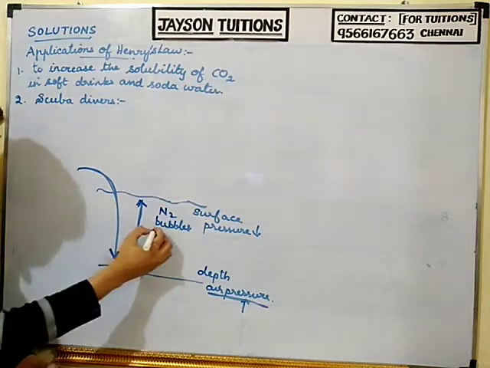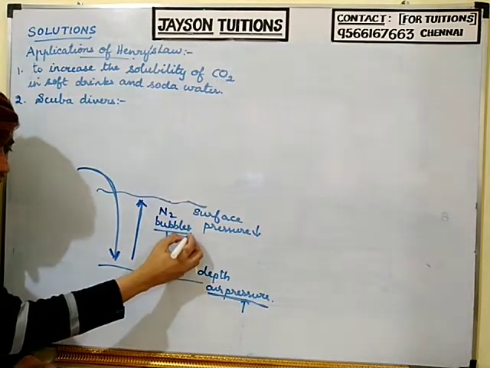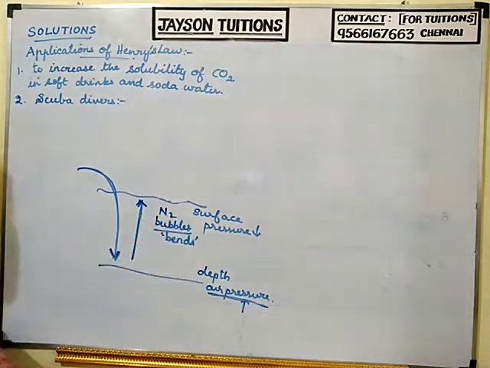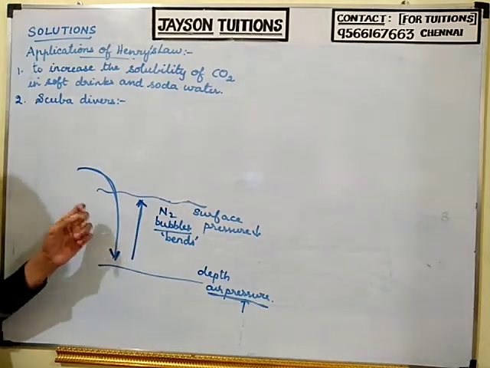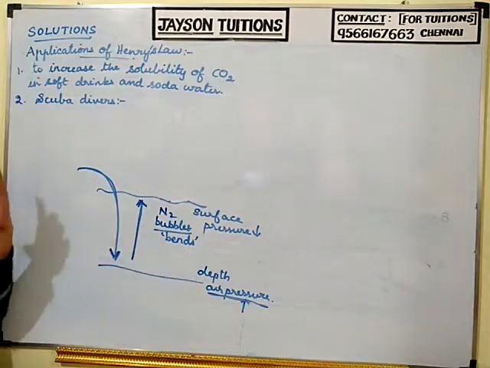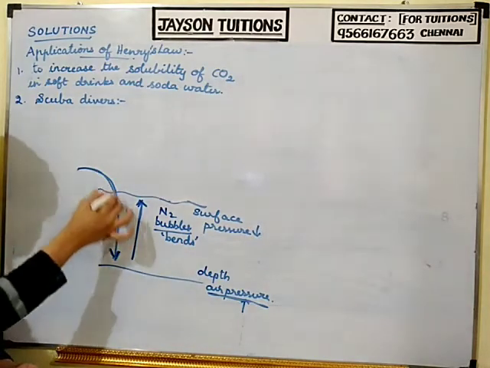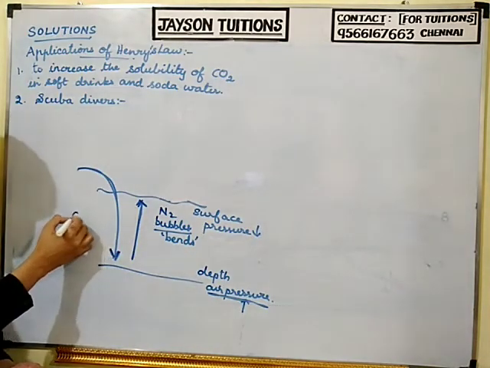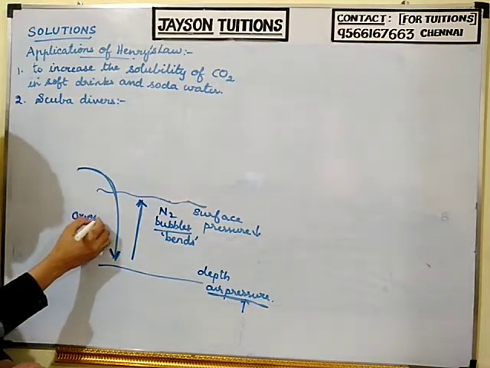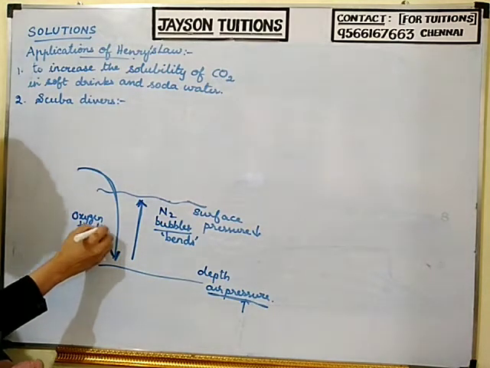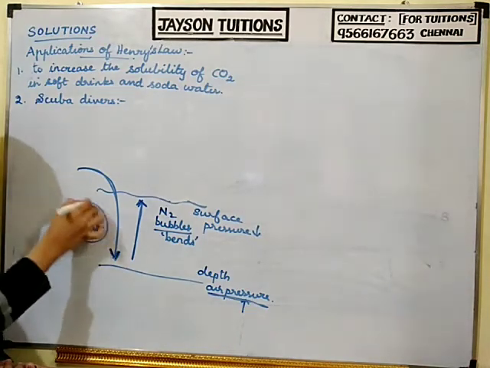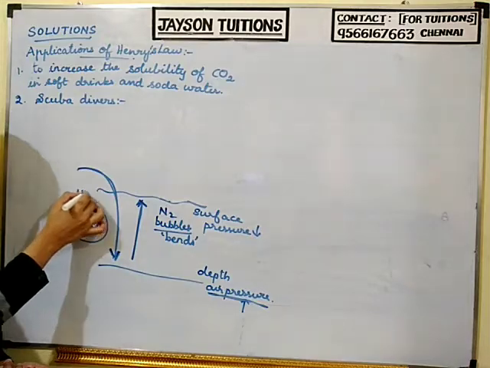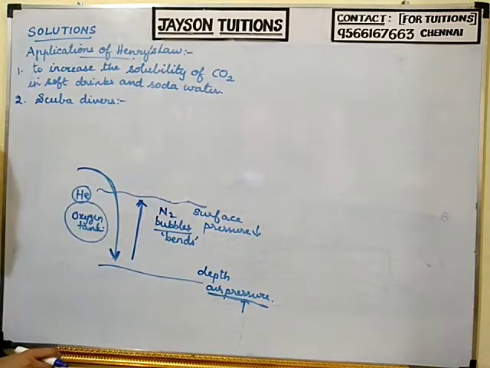This case is called bends. So the formation of nitrogen bubbles in the blood is called what? Bends. So to avoid this, the scuba diver should carry an oxygen tank, and that oxygen tank should contain a little amount of helium gas.